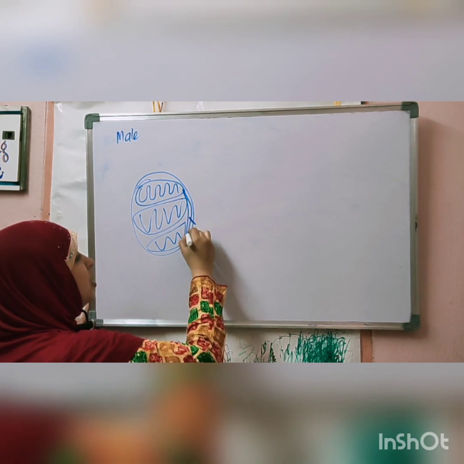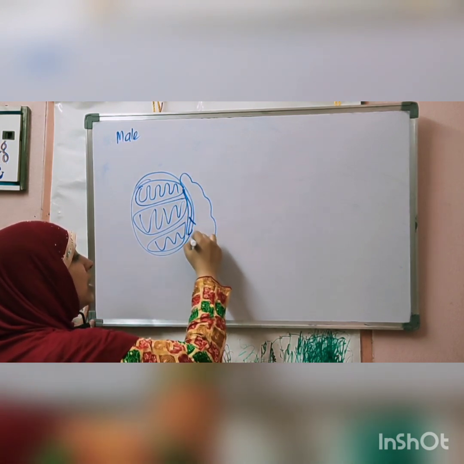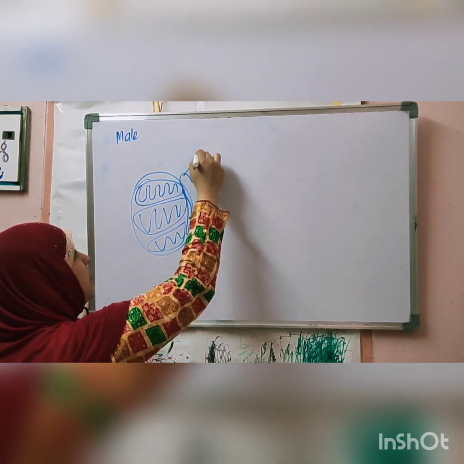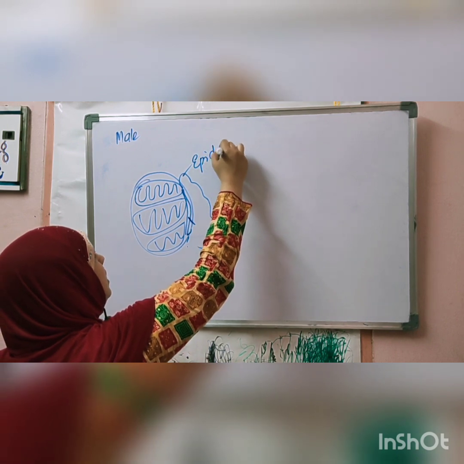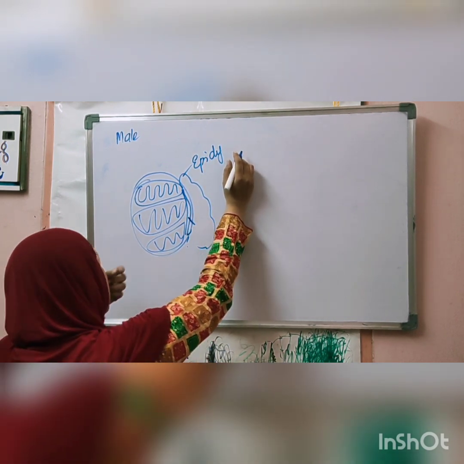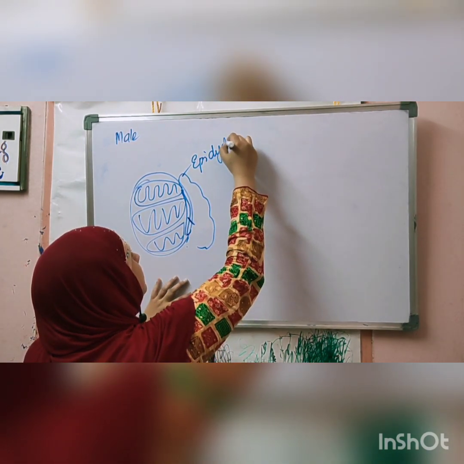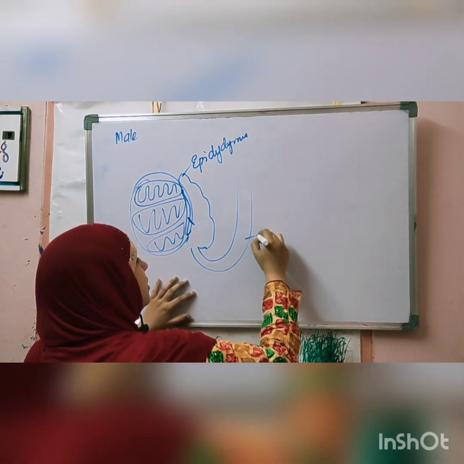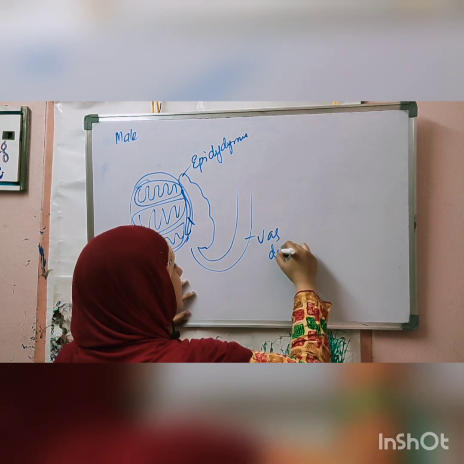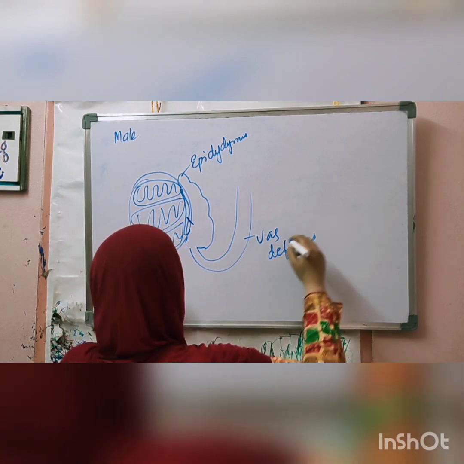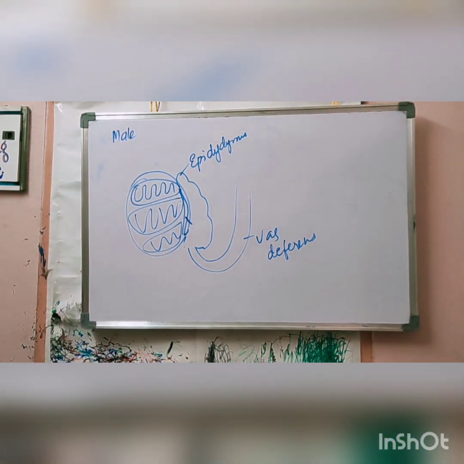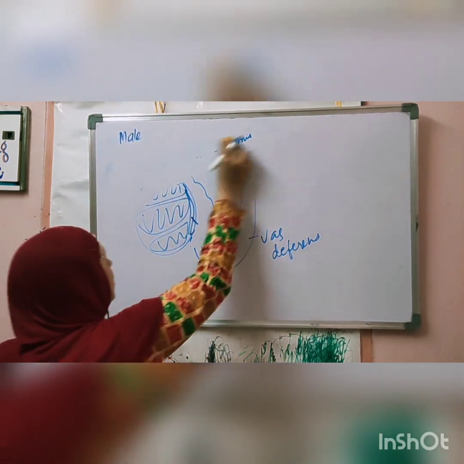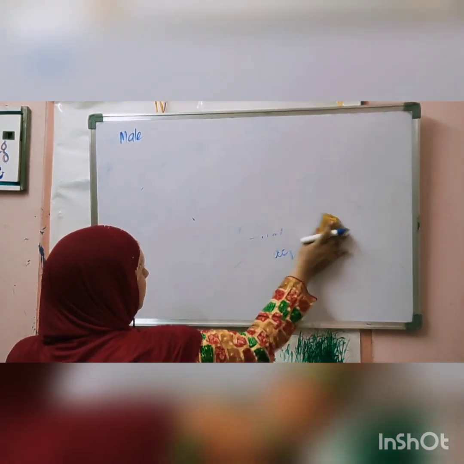From vas efferentia they pass to a small storage sac here called epididymis. Temporarily sperm is stored inside the epididymis, and then it passes to vas deferens. From vas deferens it is going forward. So the structure of the male reproductive system is like this.